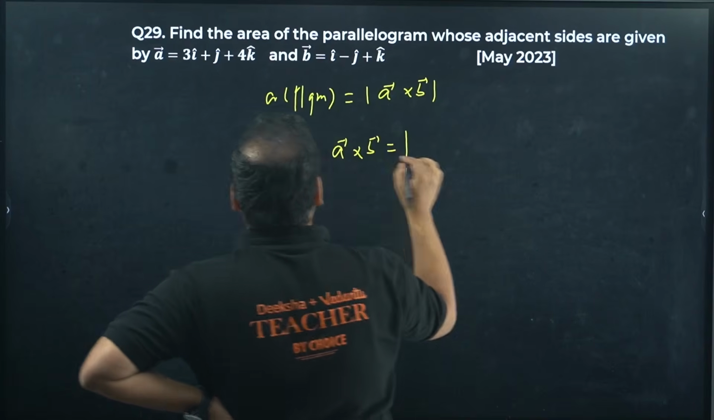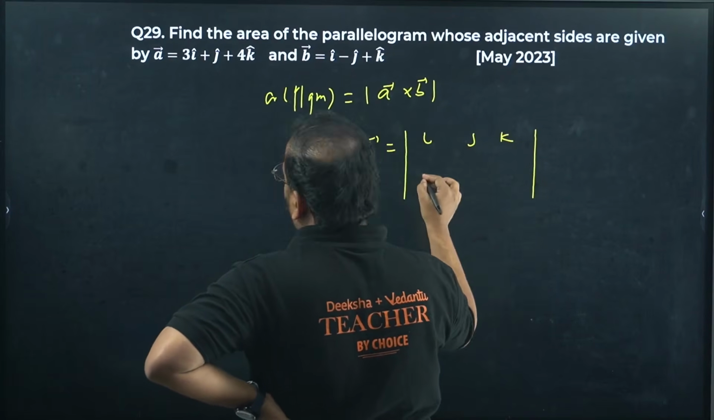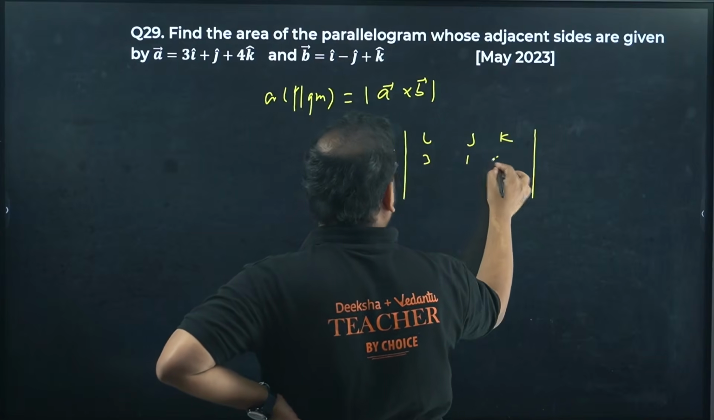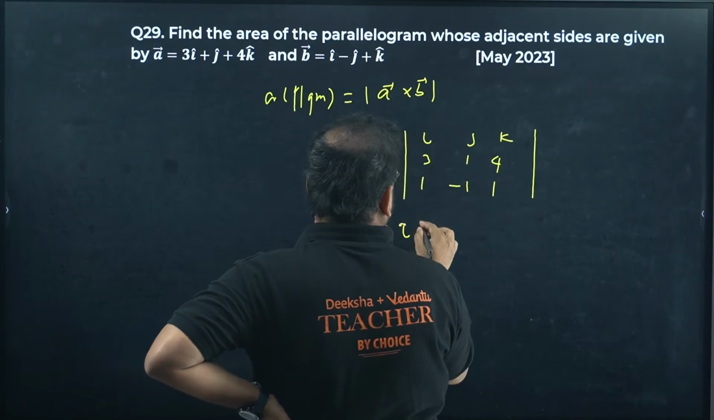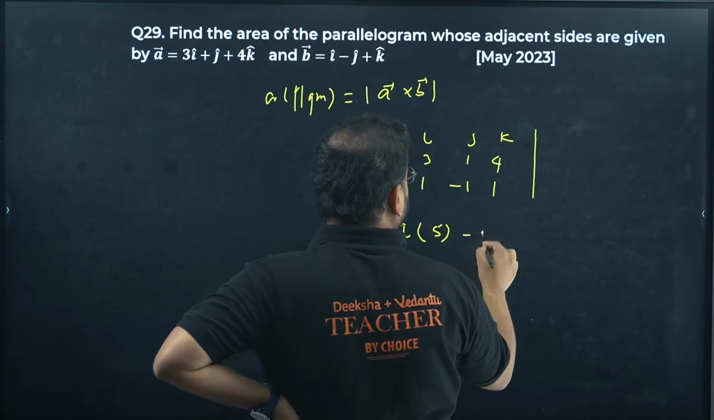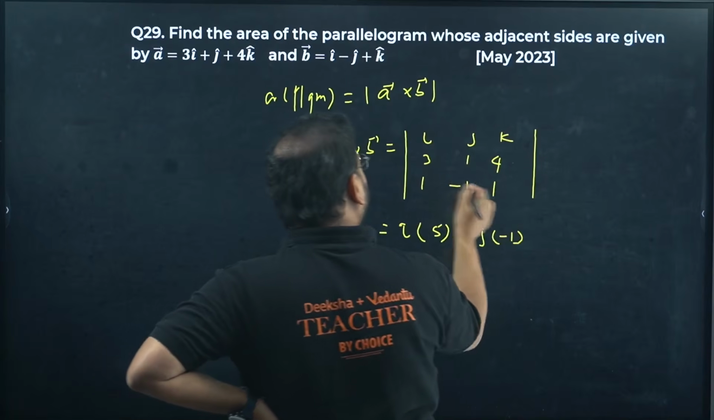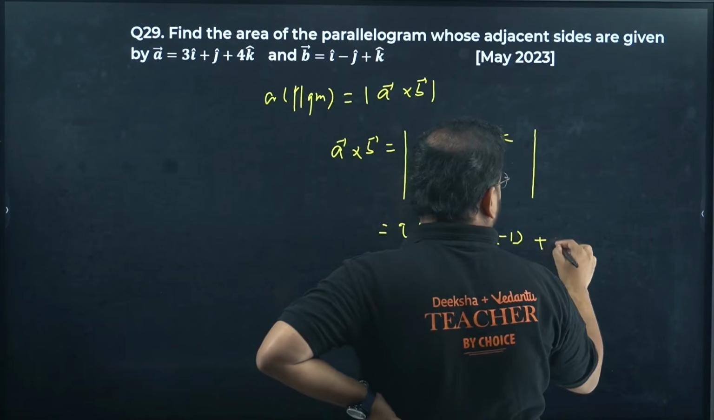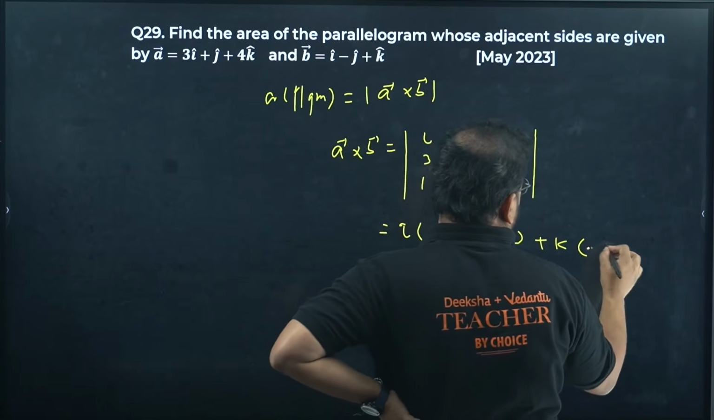Let's do that. We'll have i cap, j cap, k cap as my first row, and the next rows are 3, 1, 4 and 1, -1, 1. Start with this: 1 plus 4, which is 5. Minus j cap will give me 3 minus 4, which is minus 1, right? And plus k cap will give me minus 3 and minus 1, which is minus 4.